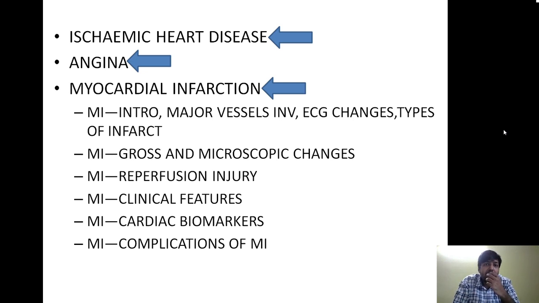So what are the things that you are going to see in this particular lecture? We are going to see some basics about myocardial infarction, the vessels which are involved, the ECG changes, the different types of infarct, the gross and the microscopic appearance, reperfusion injury, clinical features, the cardiac biomarkers, and the complications of MI. So these are the important things that we are going to see in today's lecture. And remember, myocardial infarction is a very important question, not only in undergraduate but also in postgraduate.